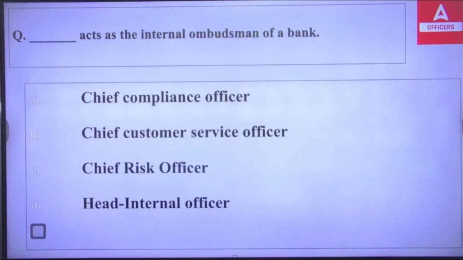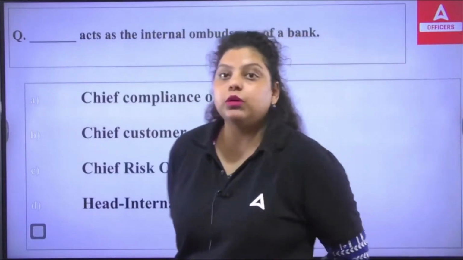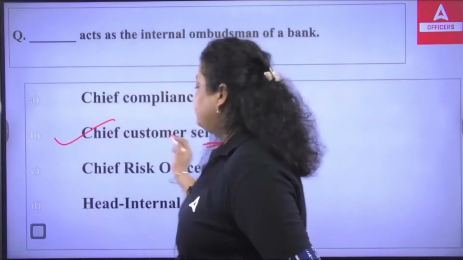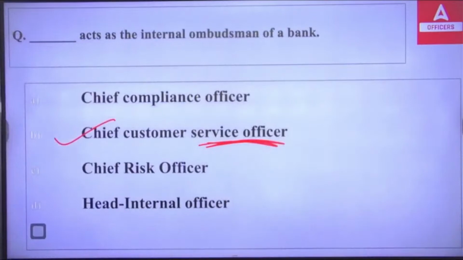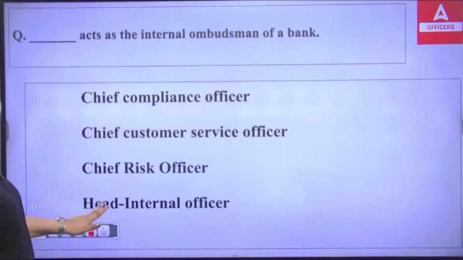A, B, C or D. As the name suggests, internal ombudsman, you are providing services to the customer for their complaints. So it will be the Chief Customer Service Officer which acts as the internal ombudsman of a bank. So the right answer is B.